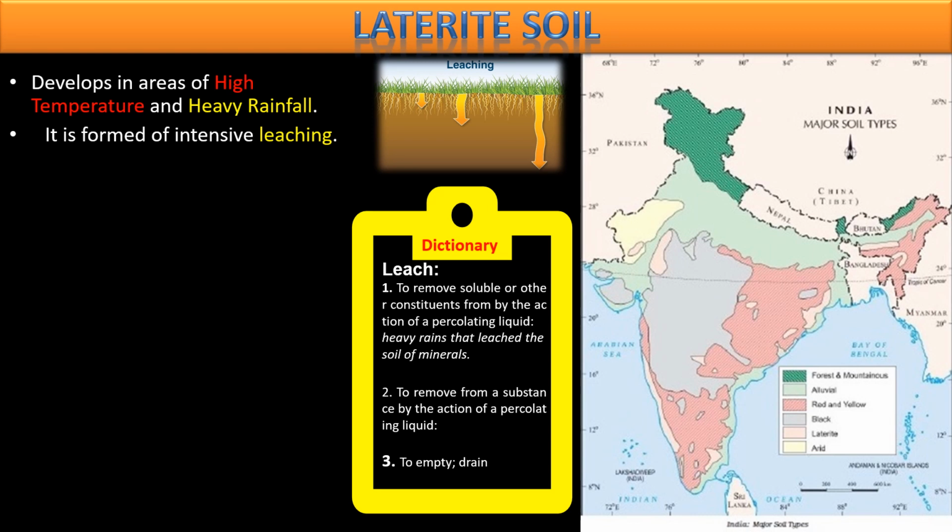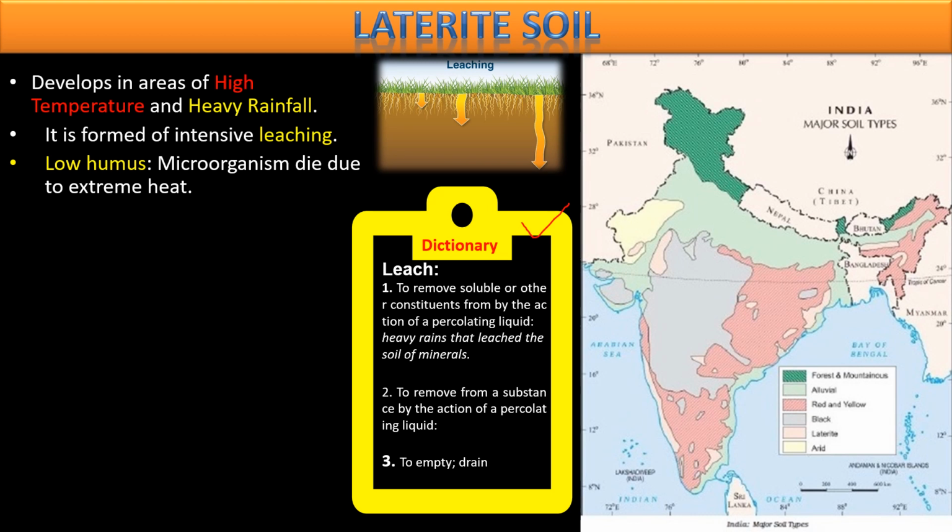तो सैंड हैज बीन लीच्ड बाय वाटर। मतलब किसी मिट्टी में, यहाँ पे हम विल ओनली डिस्कस अबाउट द सॉइल। सॉइल हैज सेवरल मिनरल्स एंड सेवरल गुड थिंग्स दैट इज गुड फॉर कल्टीवेशन, बट ड्यू टू हेवी रेनफॉल दोज गुड मिनरल्स which are good for soil to make it fertile, those good minerals are washed away by water. This process is known as leaching. You can pause the video and read this dictionary content, the meaning of this word leaching.